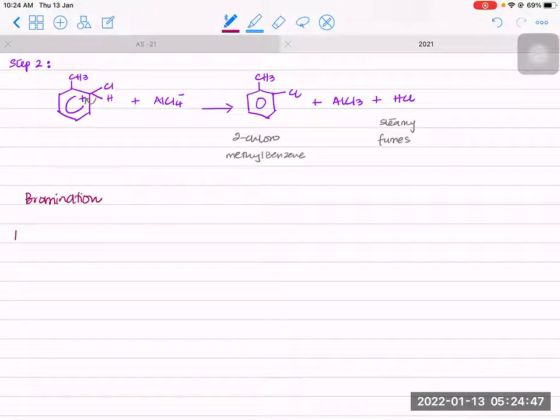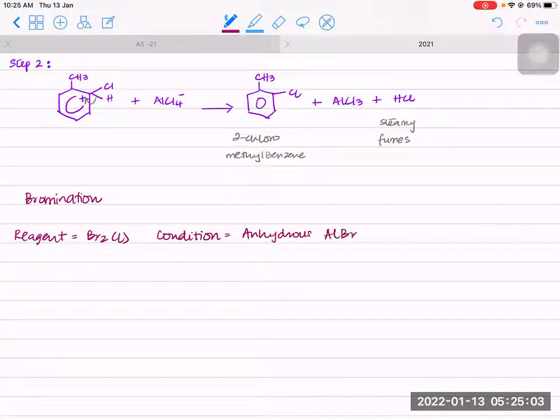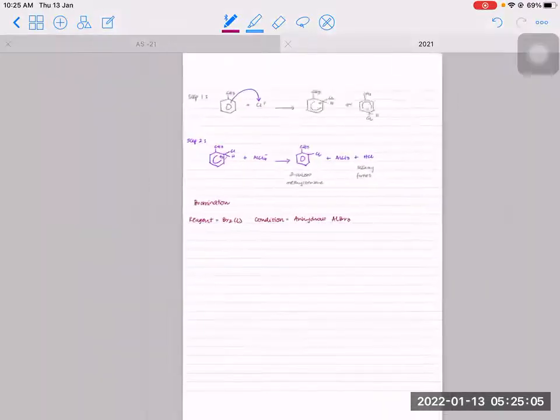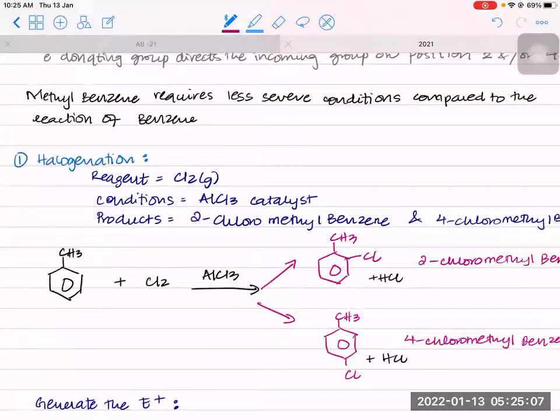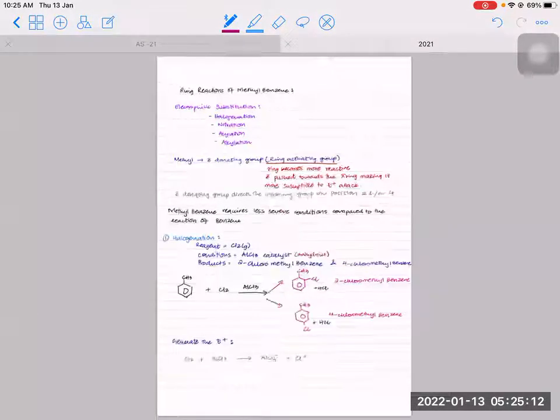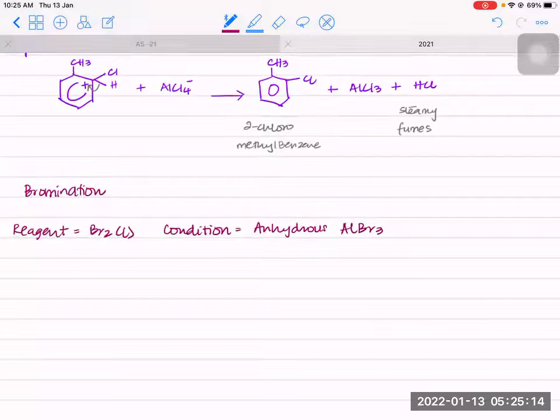Now the reagent for bromination is bromine liquid. And the condition is you require anhydrous AlBr3. You can also take FeBr3. Also, by the way, the catalyst here is also anhydrous, because we know in the presence of water, the catalyst will hydrolyze. The electrophile will be Br plus.